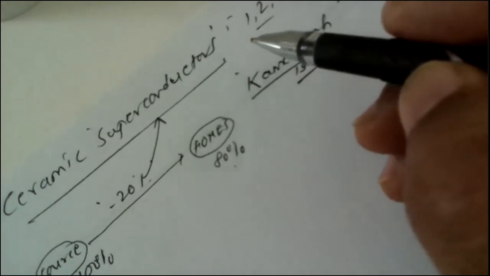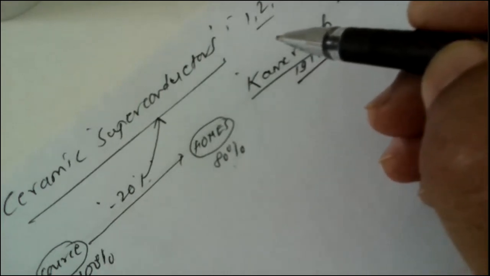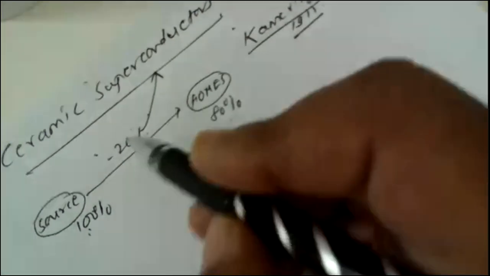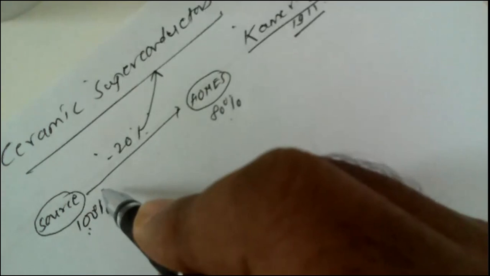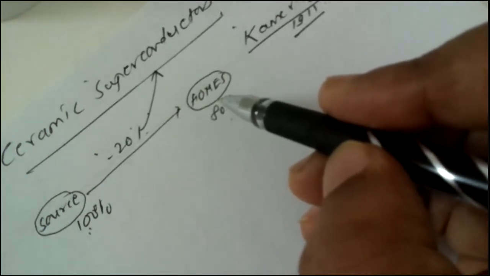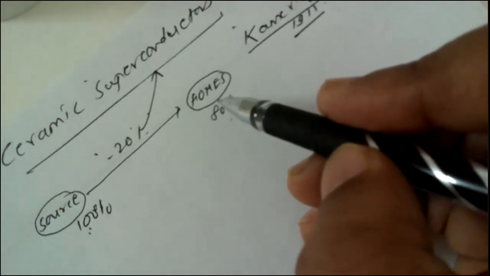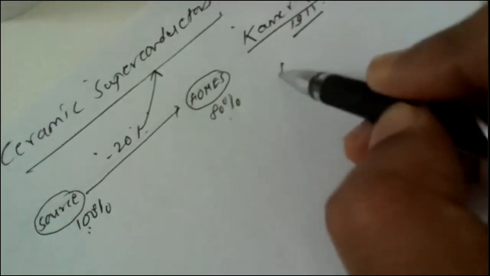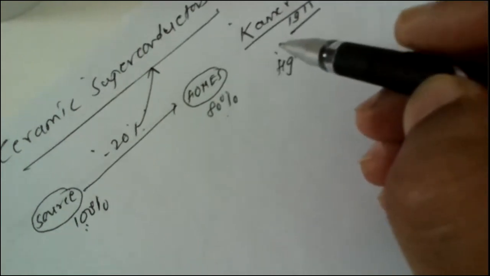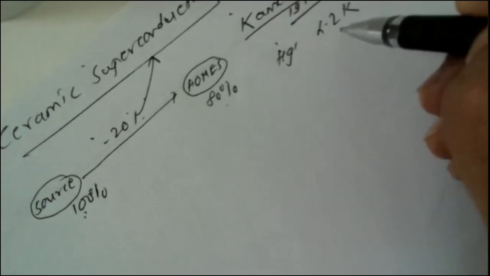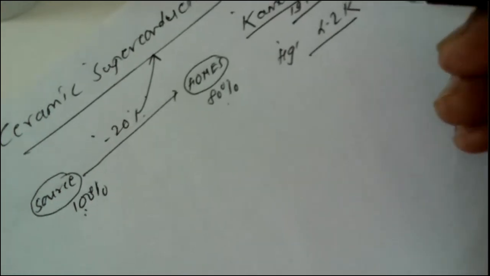A superconductor has zero or almost zero electrical resistance. That means there is no resistance for the transmittance of electricity from one end to another. So it can carry an electric current without losing any energy. It was proved that mercury is a superconductor below 4.2 Kelvin, and this phenomenon is known as superconductivity.